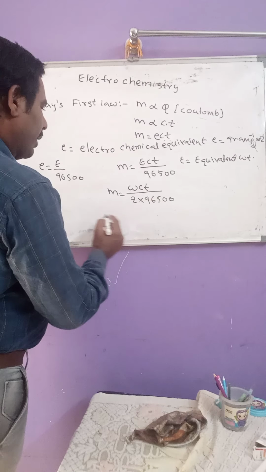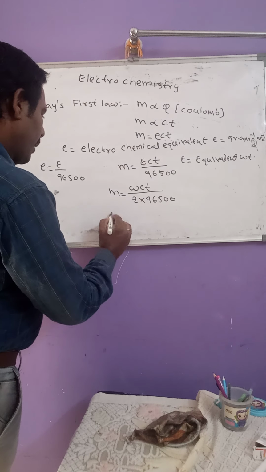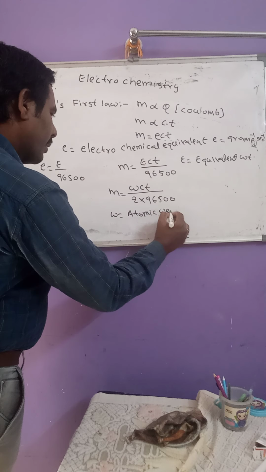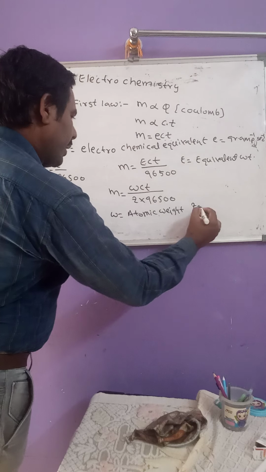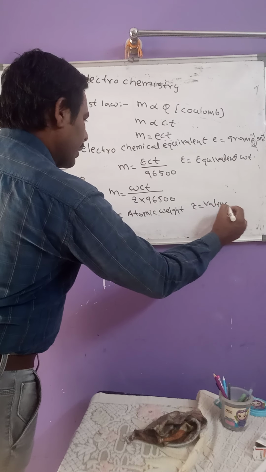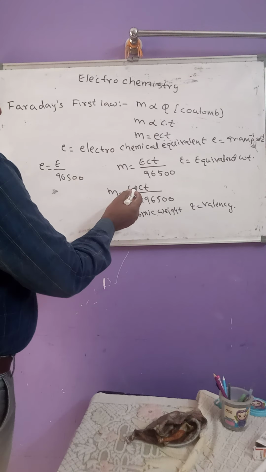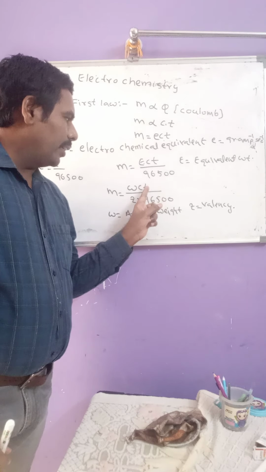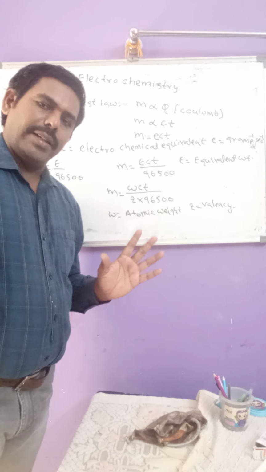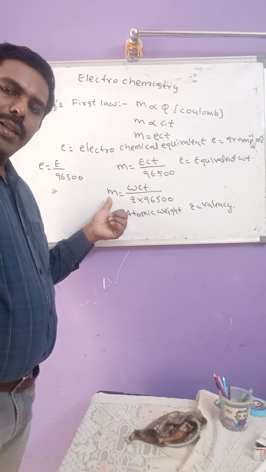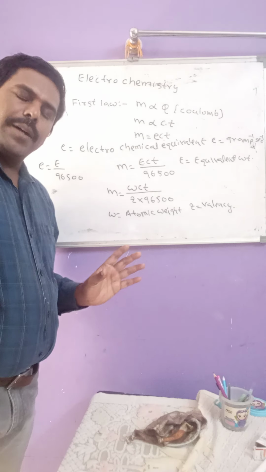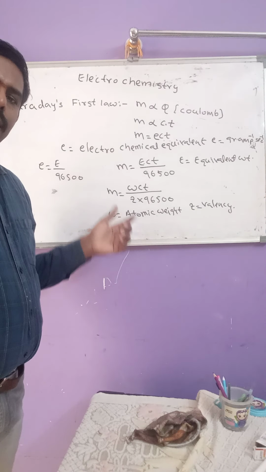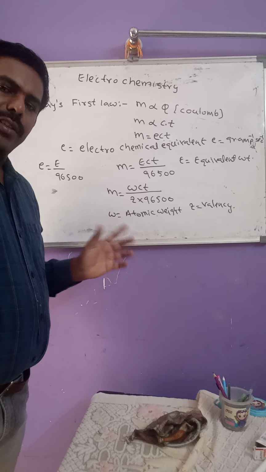So now here we can write those values. W equals atomic weight and Z equals valency. And we know that C is electricity in amperes and T is time in seconds, where small m is the mass of the substance deposited. So this is regarding Faraday's first law.